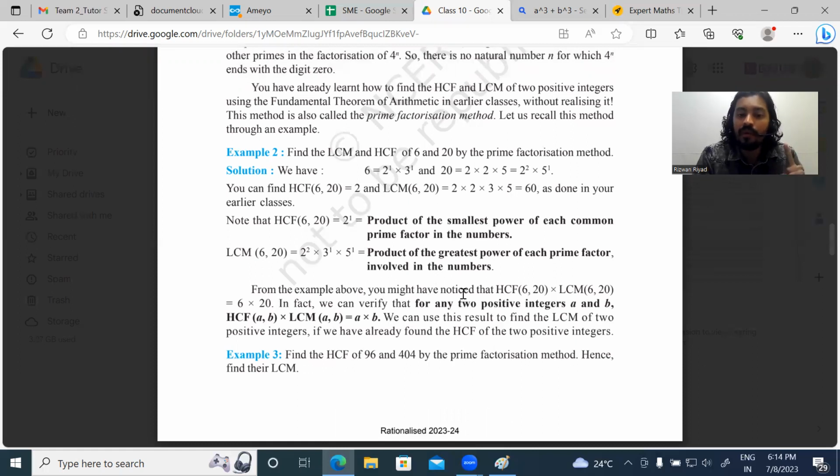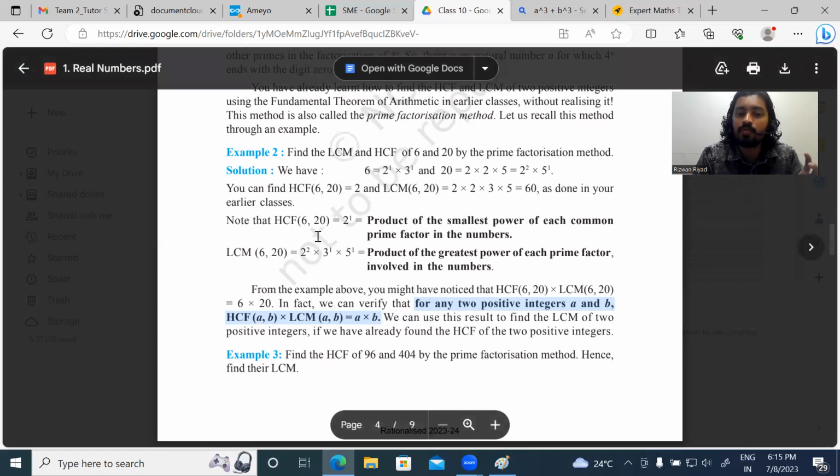And we have another important property here. You can see, for any two positive integers a and b, HCF of a comma b into LCM of a and b is equal to a into b. I'm reading it again. For any two positive integers a and b, HCF of a and b into LCM of a and b is equal to a into b.